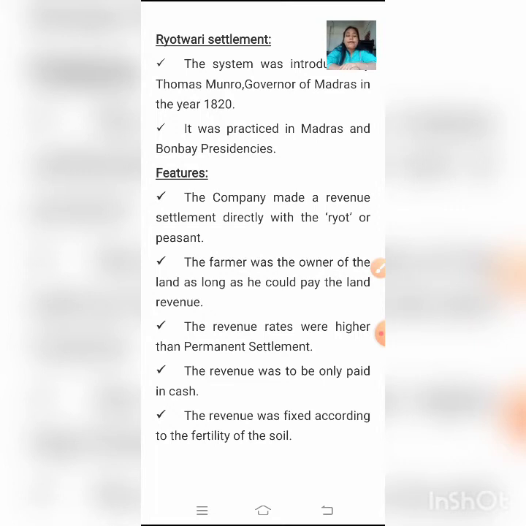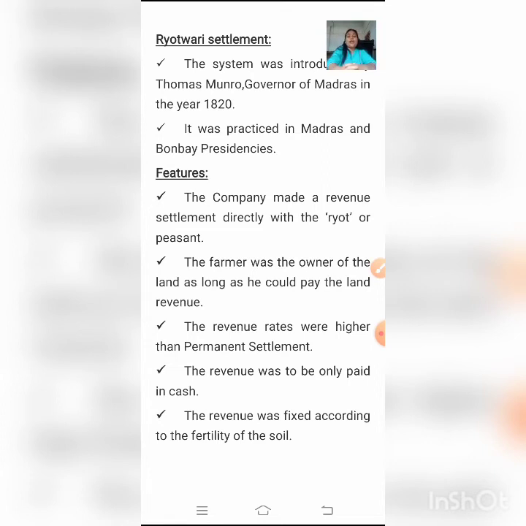Alright, but if at times he was not able to pay the revenue, then he could be evicted from his land. His land could be confiscated. Until and unless he could pay the revenue, he was the owner of the land. He could buy and sell the land. He could cultivate any crop that he wanted. He was the master of his land only if he could pay the revenue. If the farmer is unable to pay the revenue, his land could be confiscated. He could be evicted from his land.